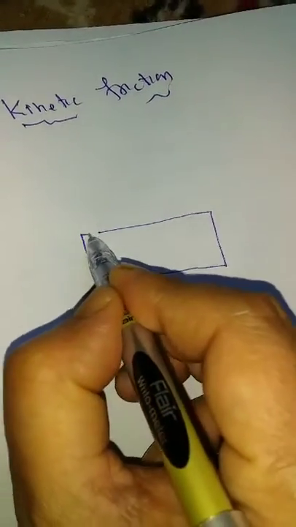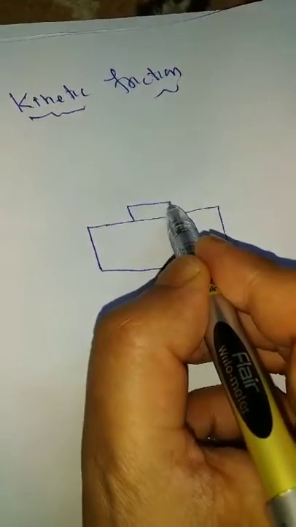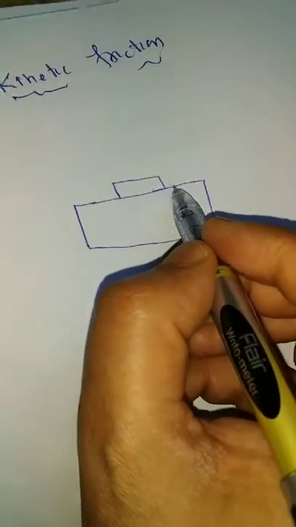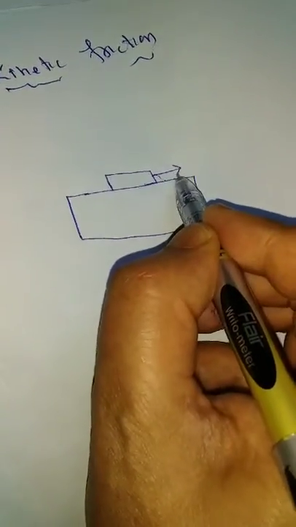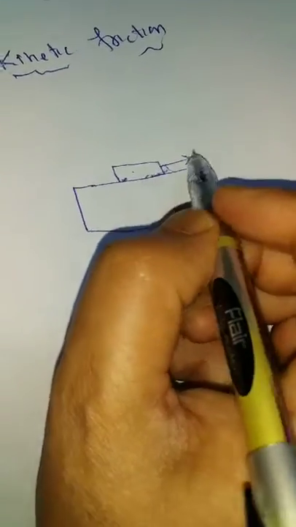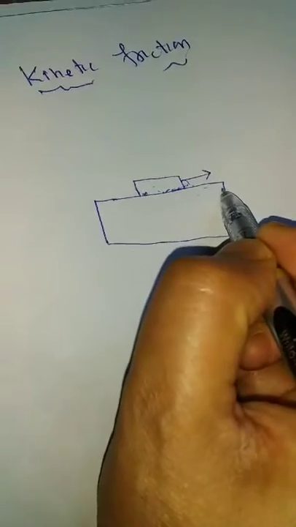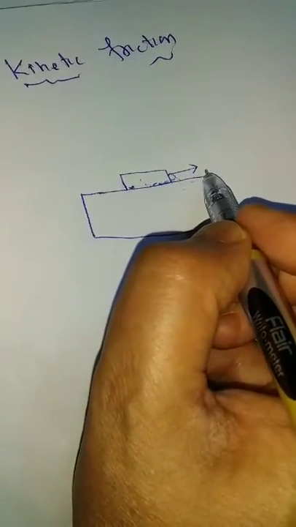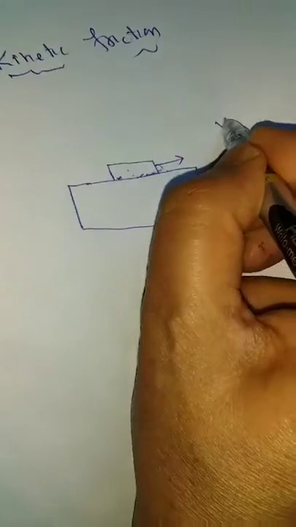When one body is in motion over the surface of another body, it is having kinetic friction. Here we will see, suppose this is one body and another body is on the surface of it. Here it is moving, it is in motion. Suppose we applied a force and it is having some velocity, but it will come to rest after some time while moving over the surface of another body. That means v will become 0 after some time.